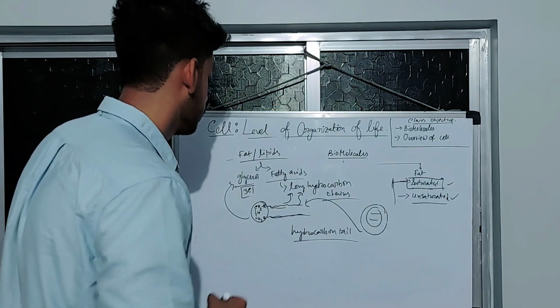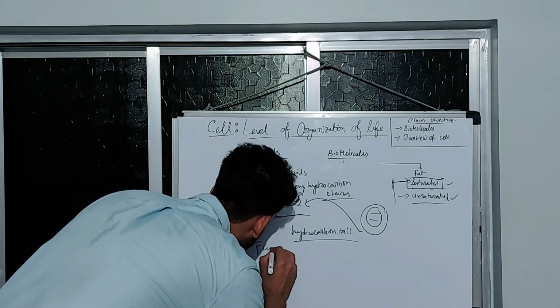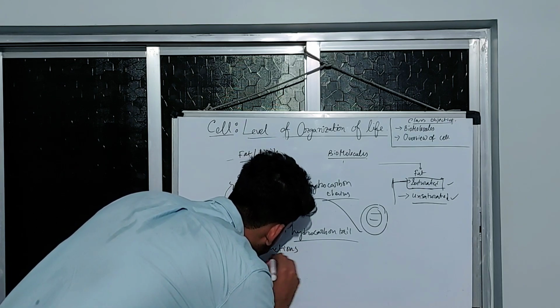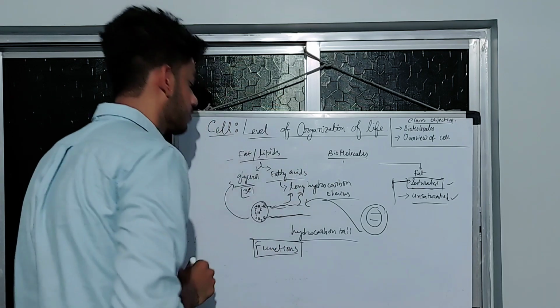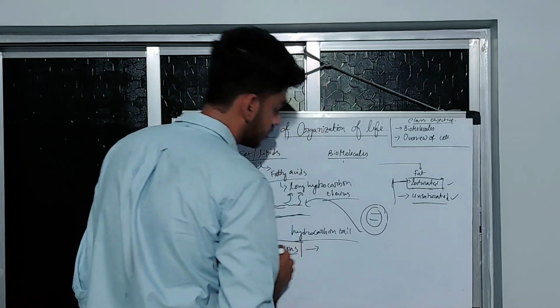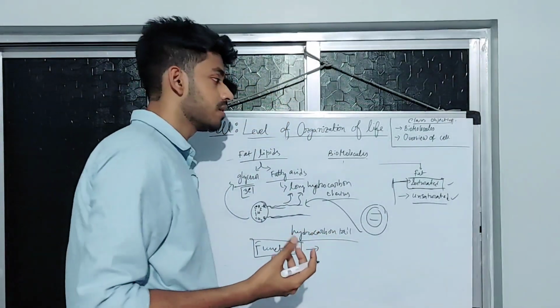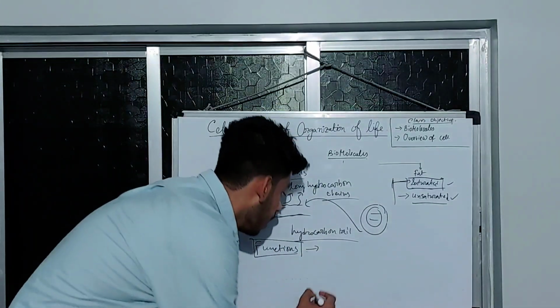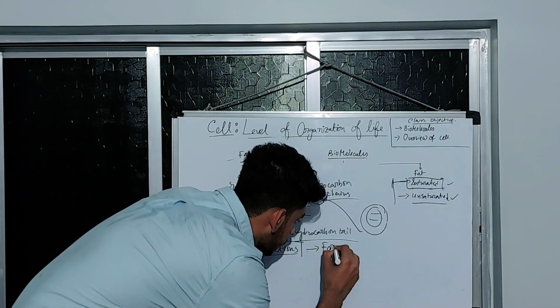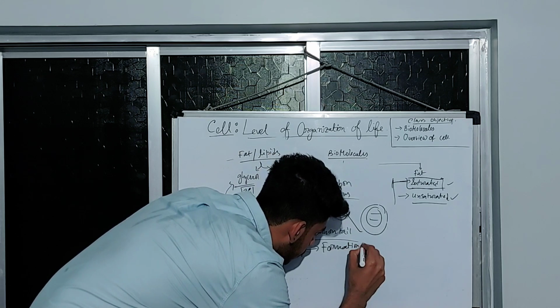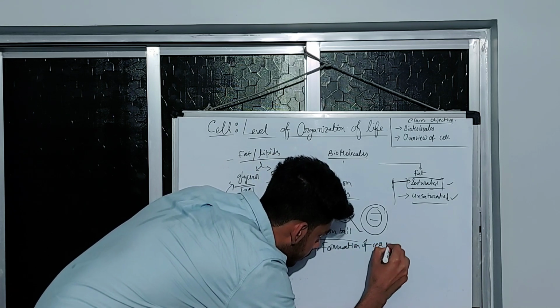And what are their functions? The basic prominent function of them that we can see in the cell is the formation of the cell membrane.